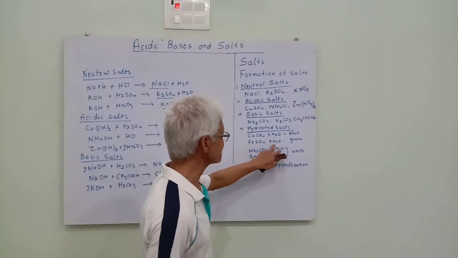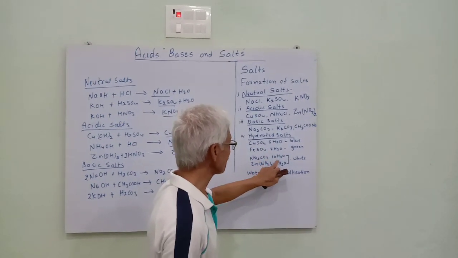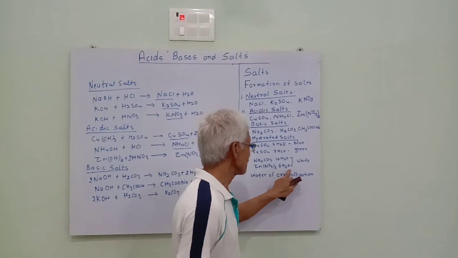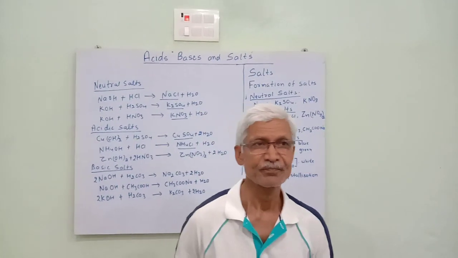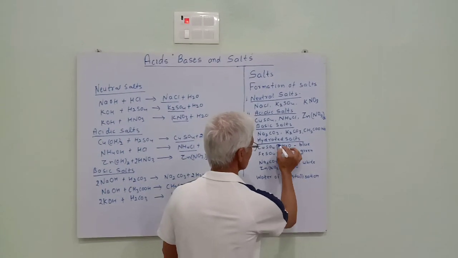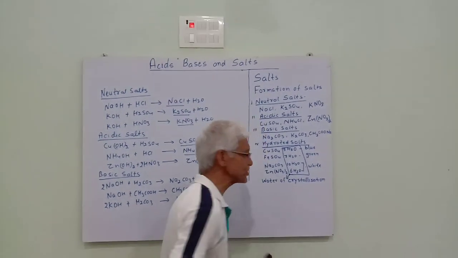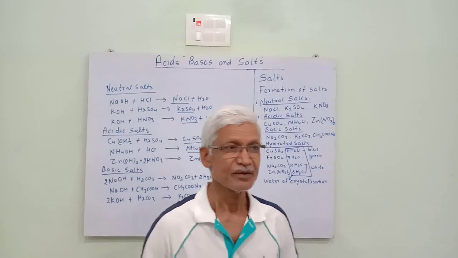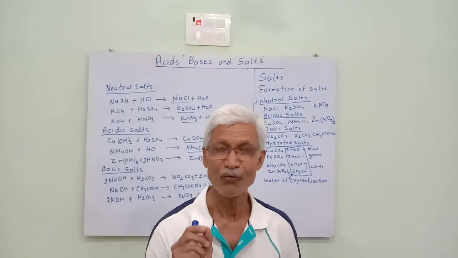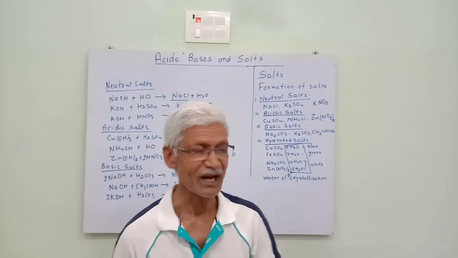Similarly, iron sulfate contains 7 water molecules. Sodium carbonate contains 10 water molecules and zinc nitrate contains 6 water molecules in their crystalline form. This number of waters is known as water of crystallization. Water of crystallization is the number of water molecules that is present in the formula unit of a compound, which are formed in the crystalline form.